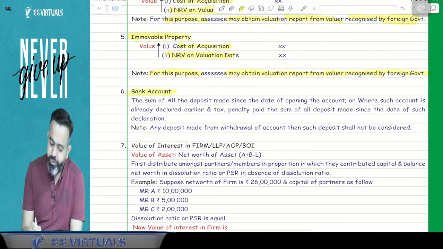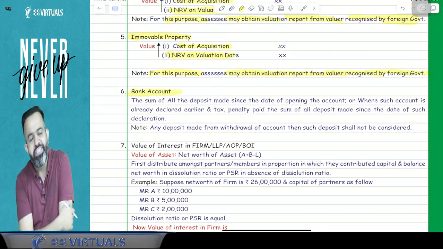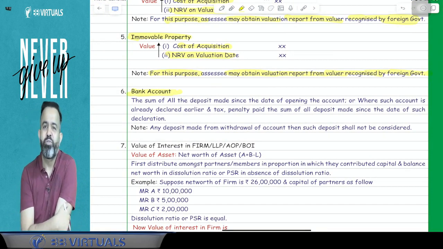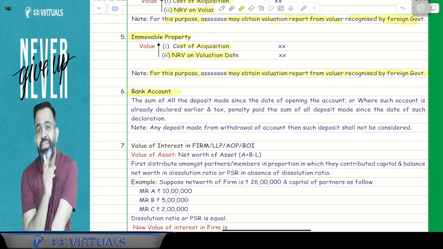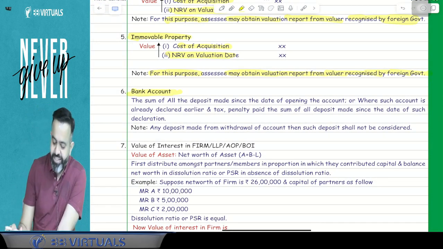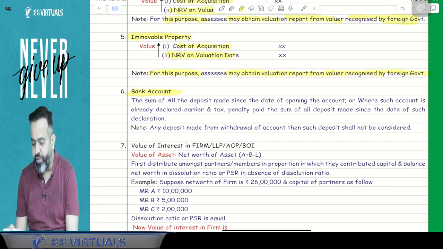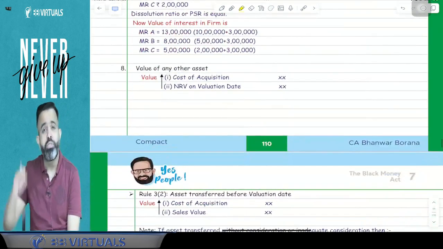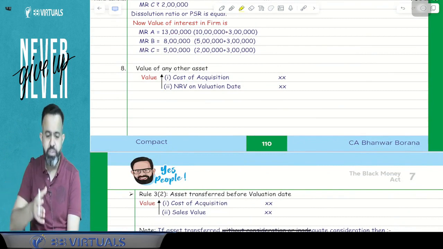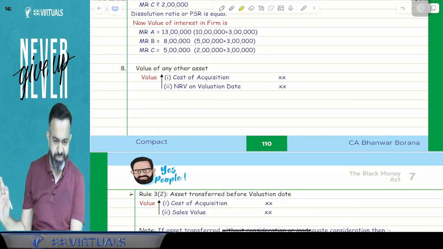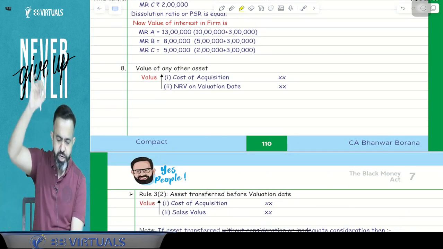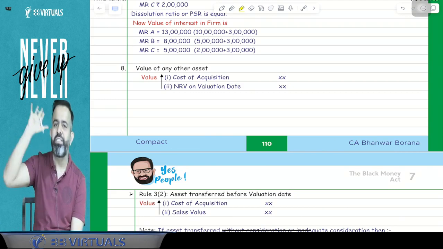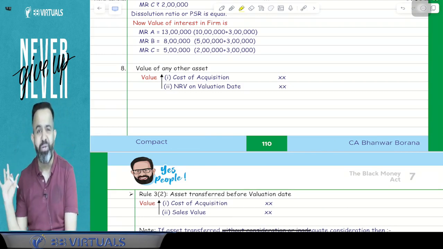Suppose there is an undisclosed bank account, means they got the detail that you are having a bank account in a Swiss bank. Then how will we determine the value of the bank account? So they are saying that for a bank account, we will take whatever amount is deposited, just aggregate it. Whatever amount is deposited, you have to aggregate. Withdrawal will not be reduced.